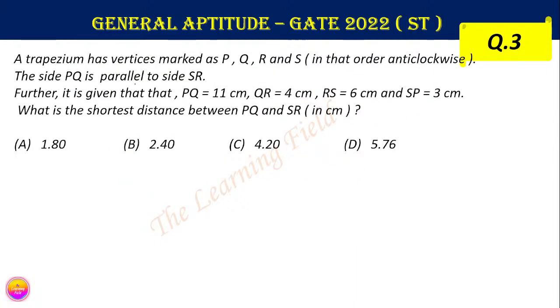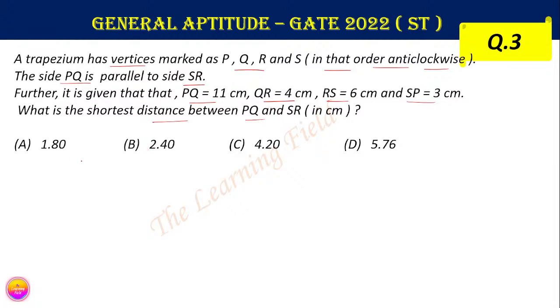It says that a trapezium has vertices marked as P, Q, R and S in anti-clockwise order. The side PQ is parallel to SR. Further, it is given that PQ equals 11, QR equals 4, RS equals 6 and SP equals 3 centimeter. Then what is the shortest distance between PQ and SR?